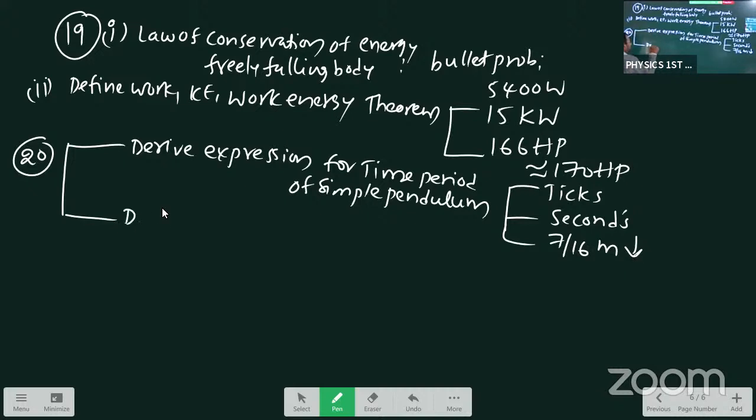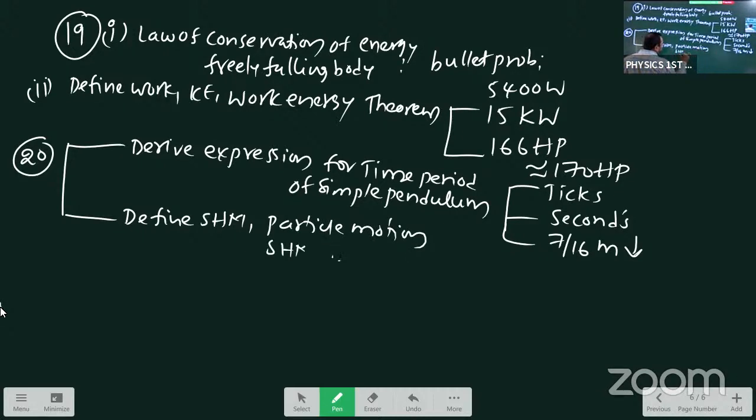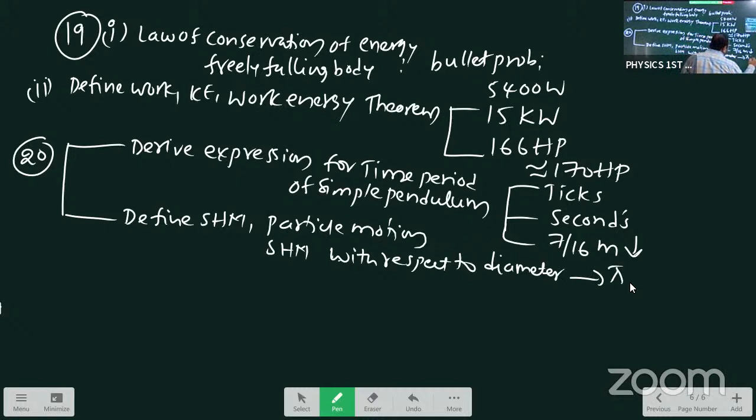Next, yesterday question. Define SHM, particle motion, SHM with respect to diameter in circular path. So, student, for this one also problem, phase difference 5 by 4. 19th bit 2, 20th bit 2, 21.